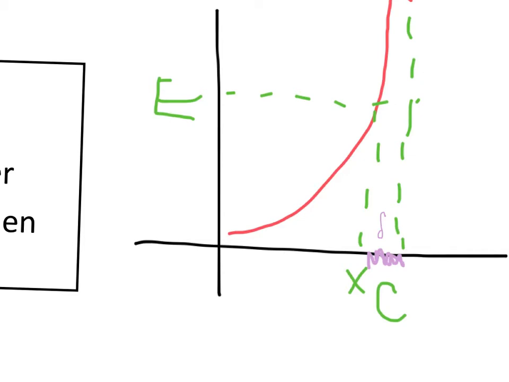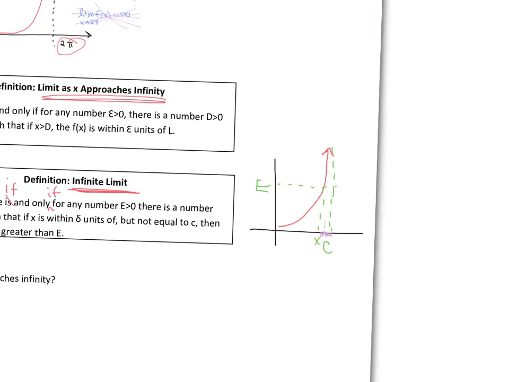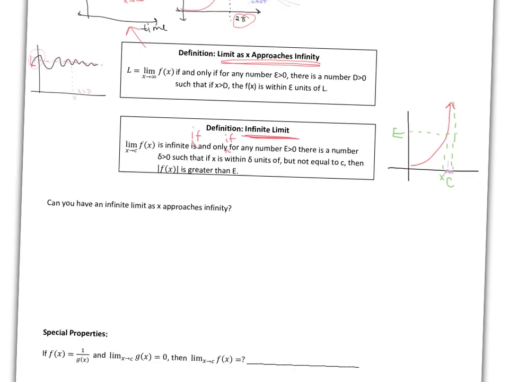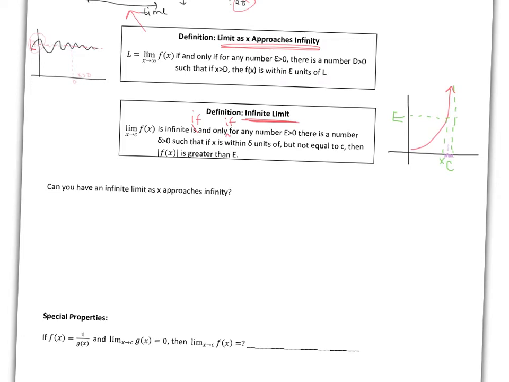So let's go ahead and think about now, could we ever have a situation where x is approaching infinity and our limit is infinite? So let's look at the function f of x is equal to x squared. So if I look at the function f of x is equal to x squared, and today we're only going to look at it for x greater than or equal to 0. So if I look at this function, I know it's a parabola, so it'll look something like that, okay?